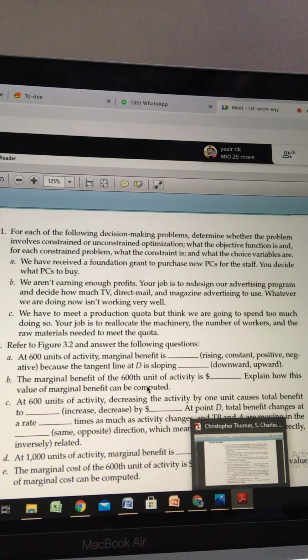But in the case of a consumer, his optimization problem is always maximization. In the case of profit, for a producer it would definitely be profit maximization. But in this example, we are talking about production. So I think the objective function would be cost minimization.